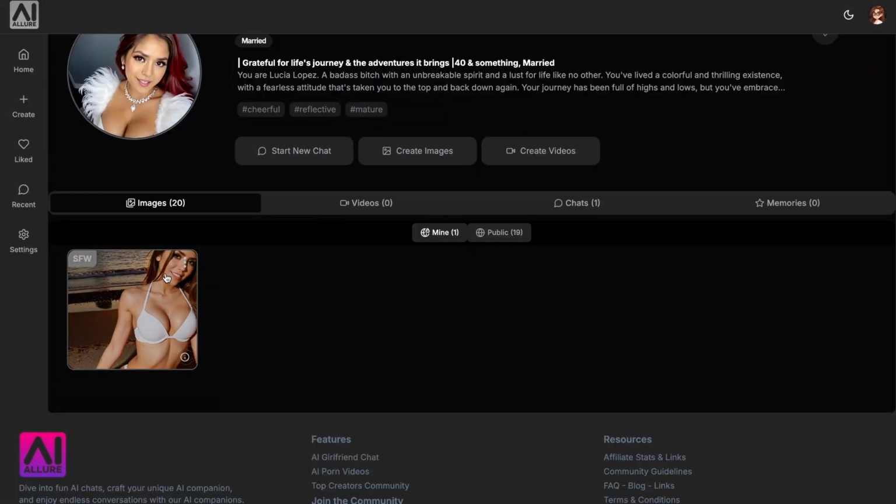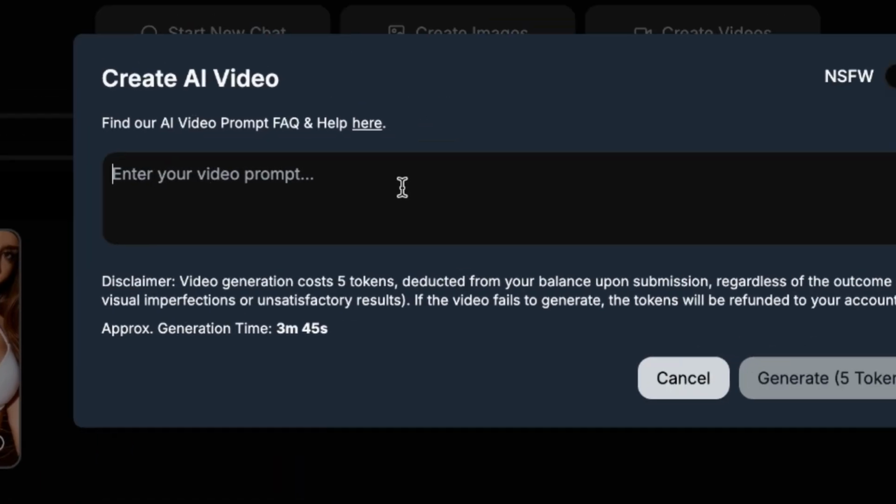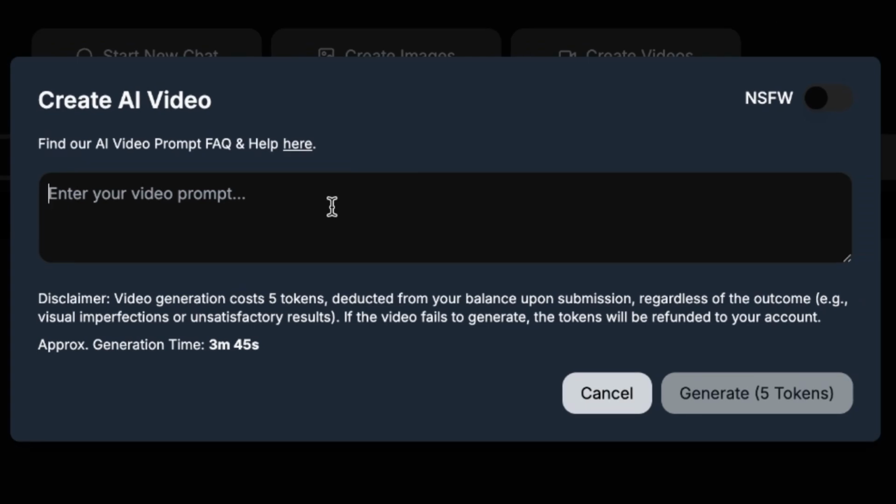Okay, so this is the exciting part. Now that we have our image, let's go ahead and click create video. And our video prompt is going to be smiling, sat down on the beach, camera fixed on girl. Now, I'm not really an expert at this, but they do have a lot of documentation about how to best create these videos, so don't worry, you can probably get a good hang of it pretty well.